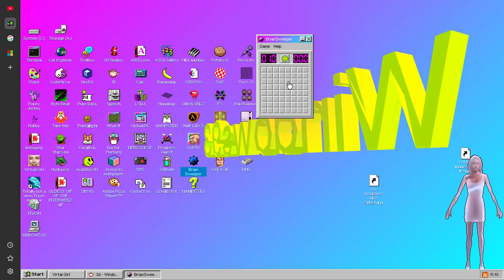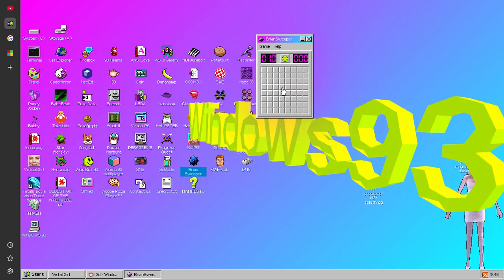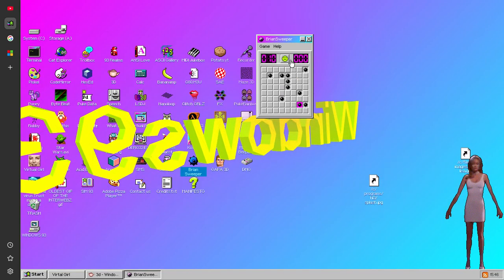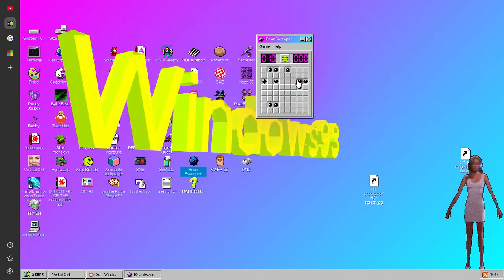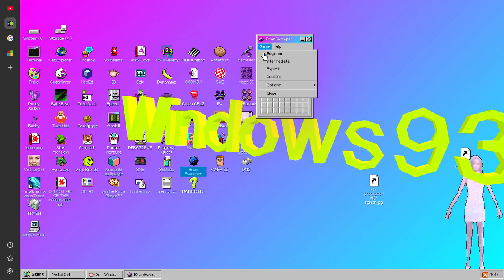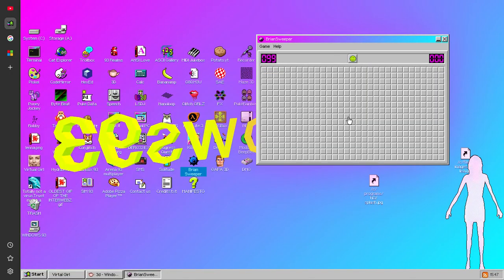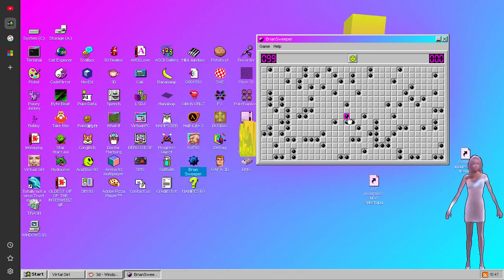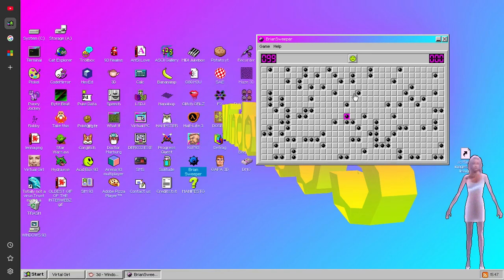So I can go ahead and select this box, and it looks like I've won the game because I just hit a bomb. And the more bombs that we click on, the more games that will win. Like so. You guys can also change difficulty by going to expert, and this makes it harder for you to select a bomb. But as you guys can see, I'm an expert at this game, and I was able to click onto a bomb within less than 5 seconds.